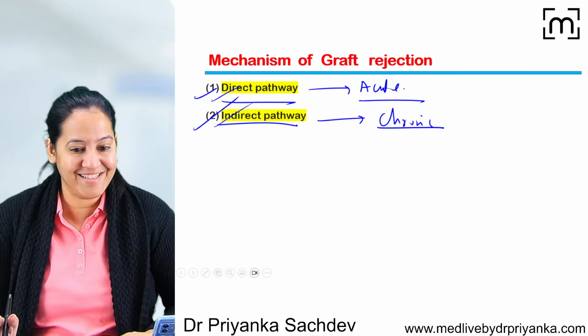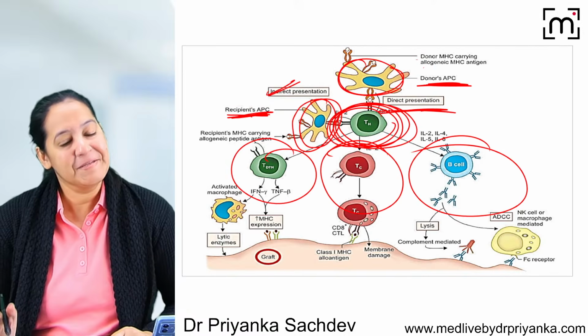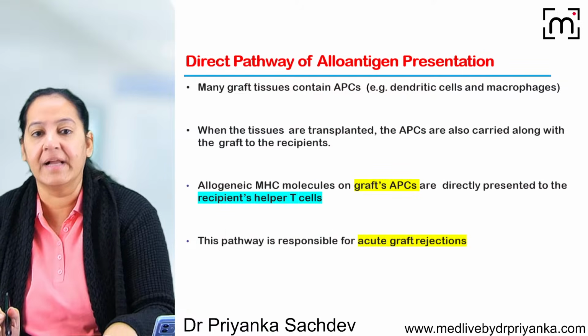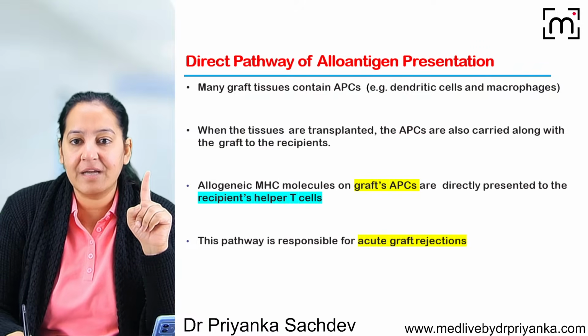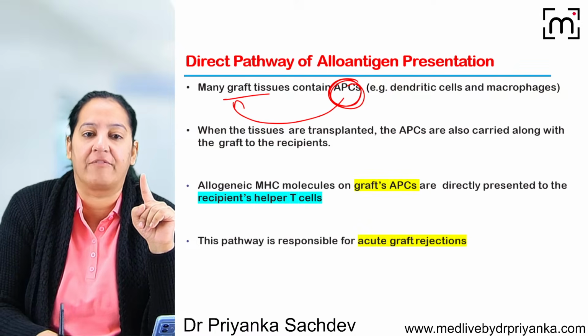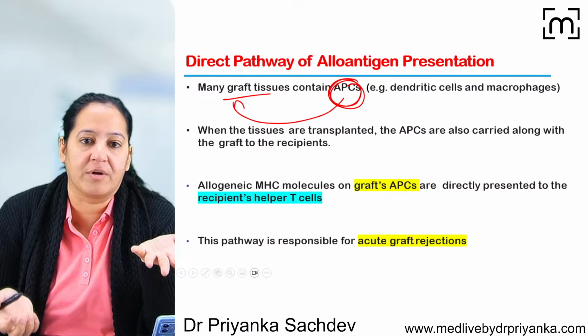You don't want me to repeat? You people are too intelligent. Everyone got it? Superb. So this is the mechanism. So we have two pathways, direct and indirect. In the direct pathway, it is the donor's APC. The APC which are already present in the graft. Graft means donor. The graft is coming from the donor. So graft APC means donor APC.